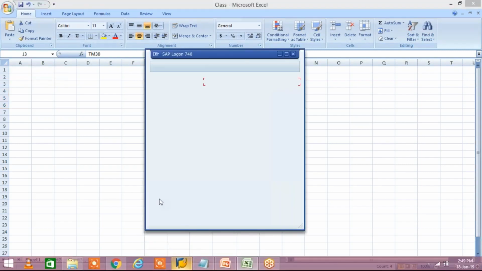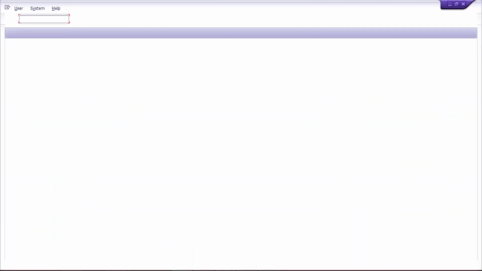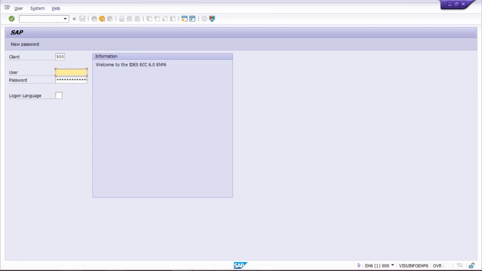Generally, this requirement should go to the master data team, but it has come to the consultant. Why? Because a few configuration related activities are also associated with the same requirement, which I'll explain in a separate video later. First of all, I'll let you know how we are going to do this mass change.